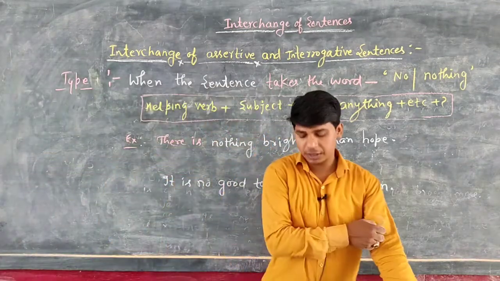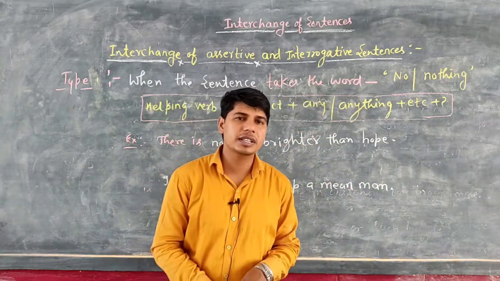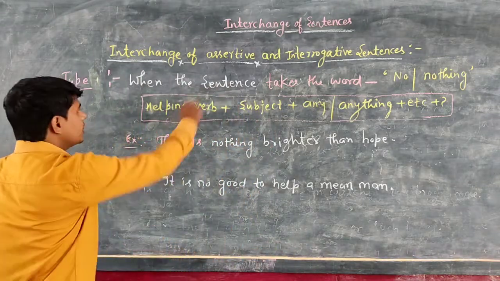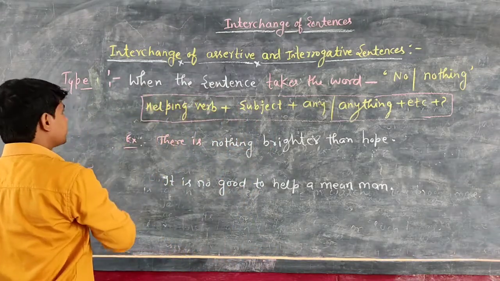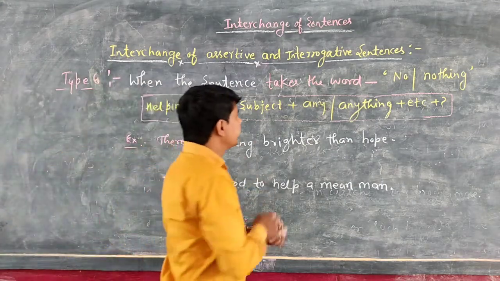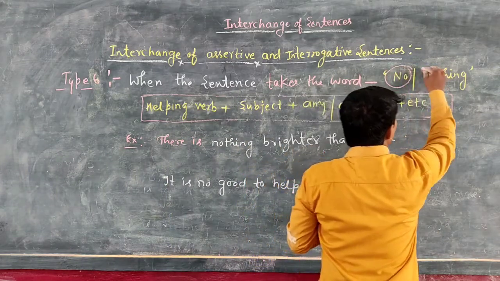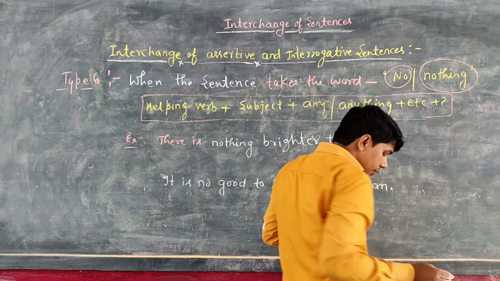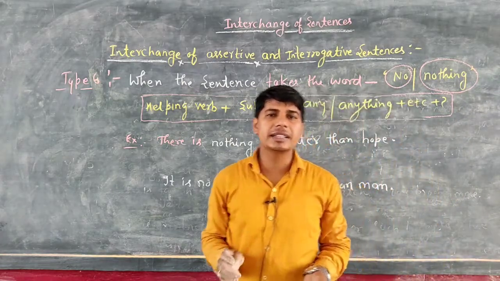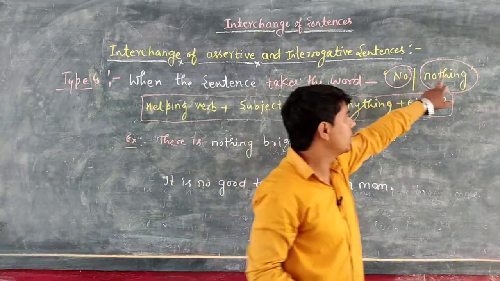Okay students, so let's see the last concept related to interchange of assertive into interrogative sentence. Okay students, let's see. So students, type number 6, when the sentence takes the word no or nothing. Okay students, suppose there is an assertive sentence, and that assertive sentence takes either the word no or the word nothing.